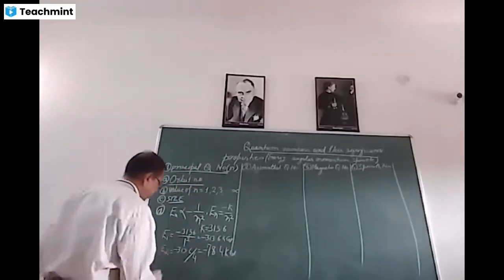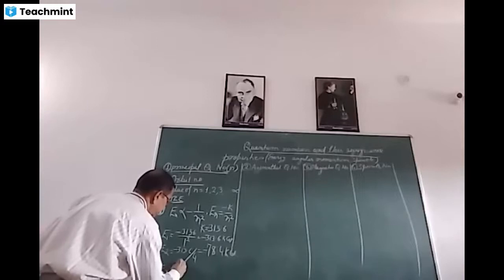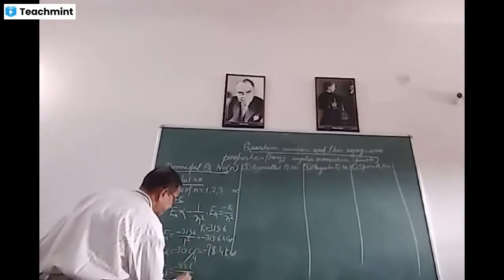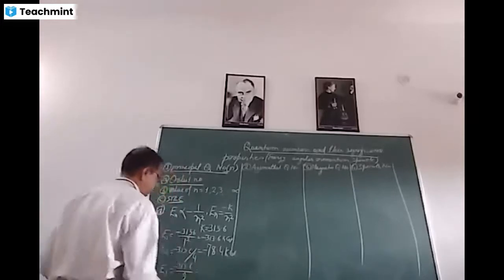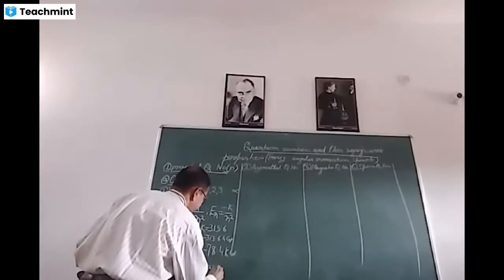And that of third orbit, E3, will be equal to -313.6 upon 3 square, that is 9. This will be equal to -34.8 kilocalorie.